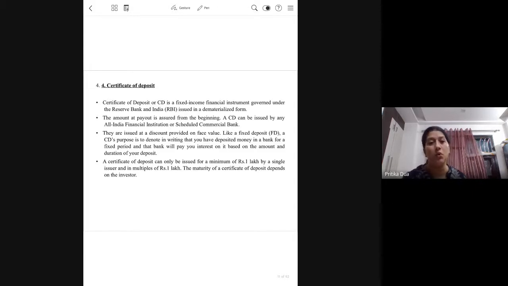Over the years, a number of steps have been taken and are being taken by RBI and SEBI to improve the participation. But as compared to other forms of financial markets, as compared to equity, this is still a market whose potential has not been tapped. There's still a lot of potential in the market.